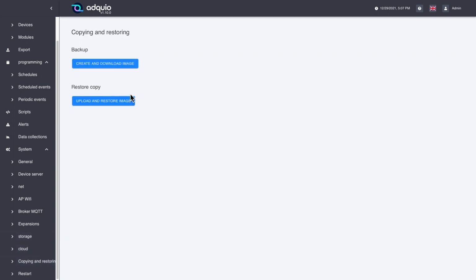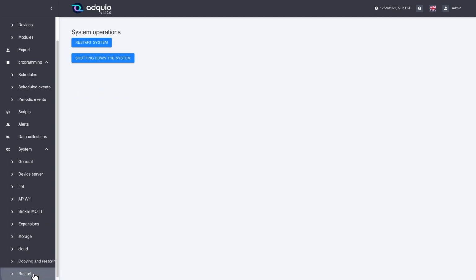We have backup and restoration. Although Adquio automatically makes backup copies to the cloud, it also allows us to download a backup copy through this option, and if we want to restore it on another device, to make a complete copy of this device on another, or have it as backup in case this device has some incidents, to be able to restore all its configuration in a new device. And we have the option of logically restarting and shutting down the system.